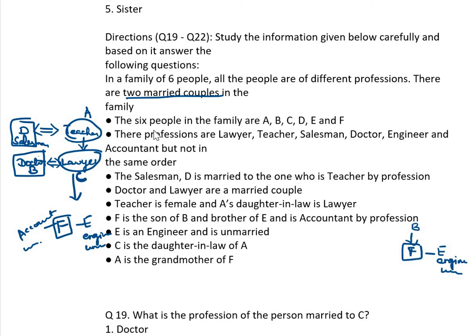And here one more clue is given: C is the daughter-in-law of A. So this is mentioned C, and here their son is F. Since the teacher is a female, the other must be male, so we put a box here. It must be B, because every letter we assigned already: A, D, C, F, E. Only B is left. That must be doctor.